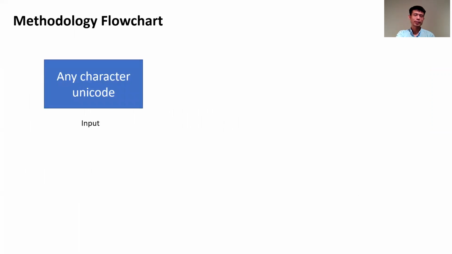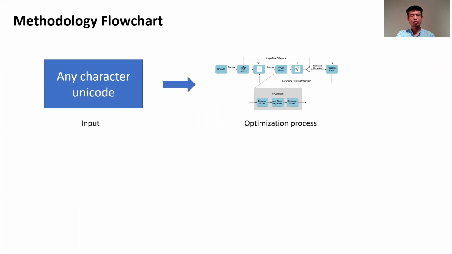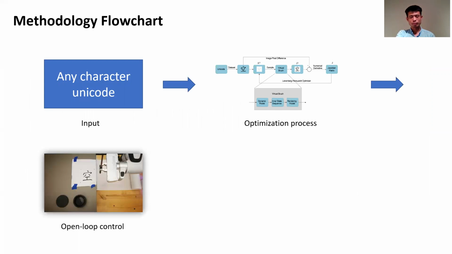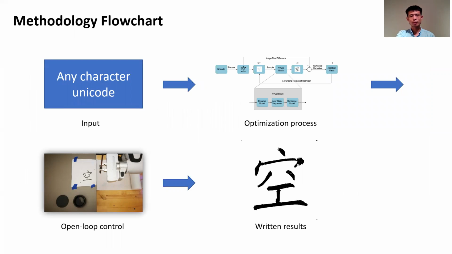Here is the methodology. At first, the input into our writing system could be any character Unicode, and then we will give that input to our optimization process, and it will run optimization and give a writing trajectory for the robot to execute. After the robot, using the writing brushes, finishes the execution, we will get our final writing results, just like this figure shows. Next, I will mainly introduce the two central parts of our paper, the virtual brush model and the trajectory optimization.